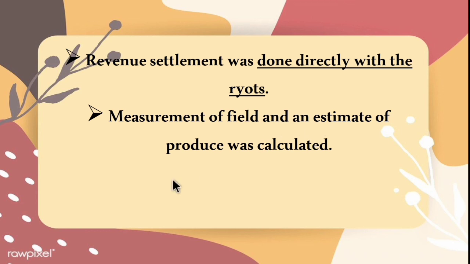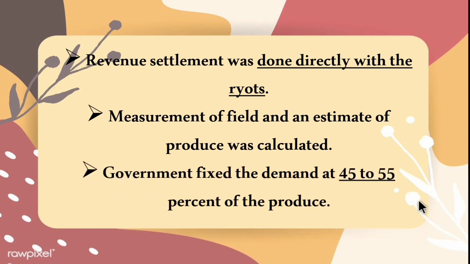So the tax was based on the measurement of field and an estimate of the produce from the land. The government fixed the demand at 45 to 55% of the produce. So the government fixed the demand as 45 to 55% of the total produce from the land.